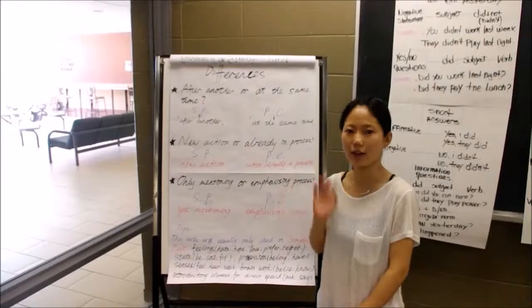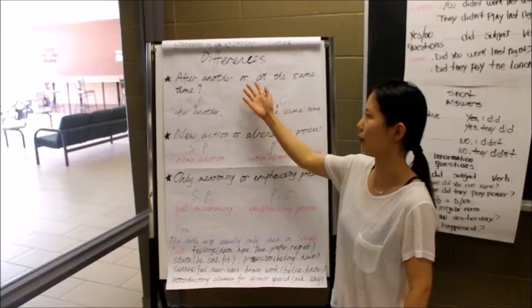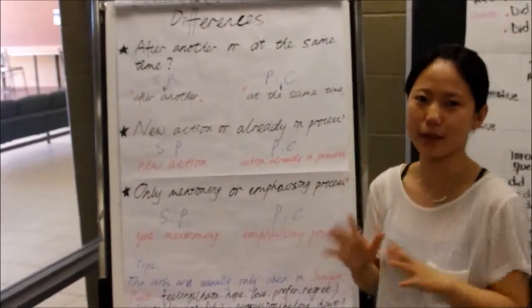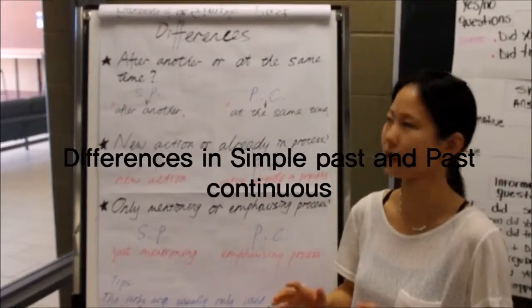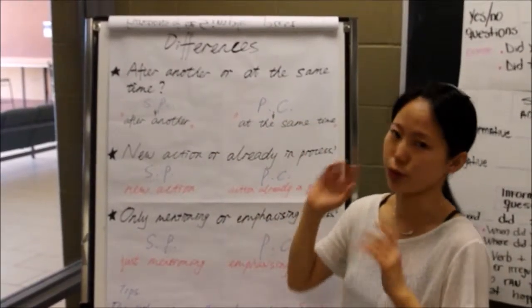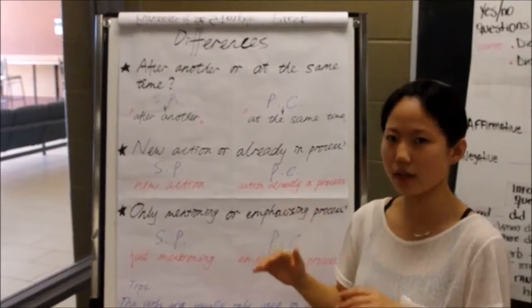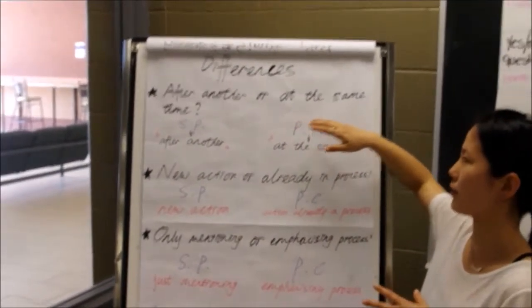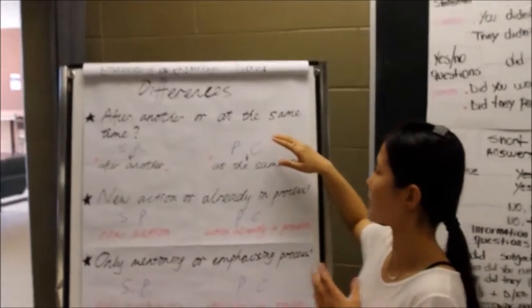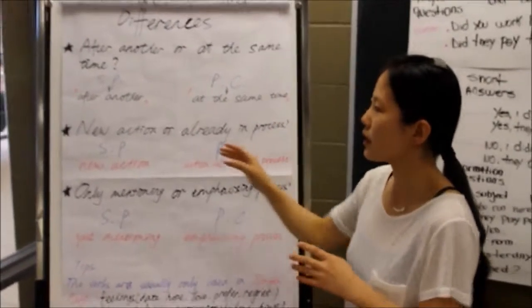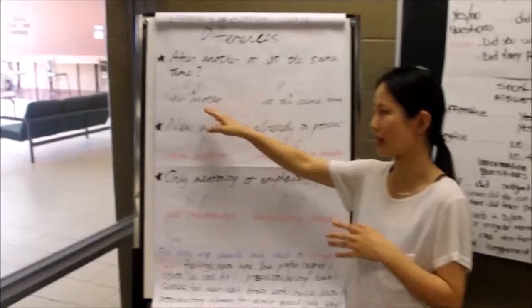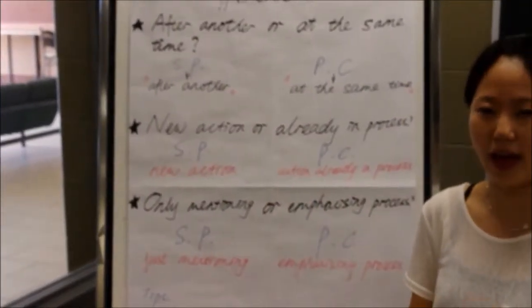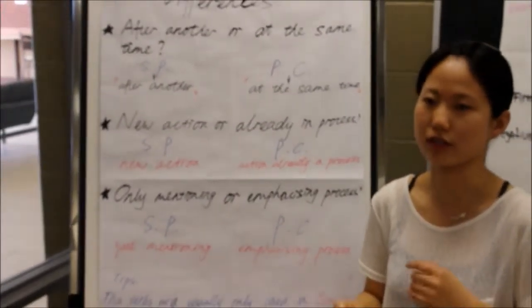Thank you. Hello everyone, I'm going to tell you about the differences between simple past and past continuous. First point is, do you want to talk about an action that happened after another, or do you want to talk about an action that happened at the same time? Simple past tense is used to talk about actions that happened after another one.